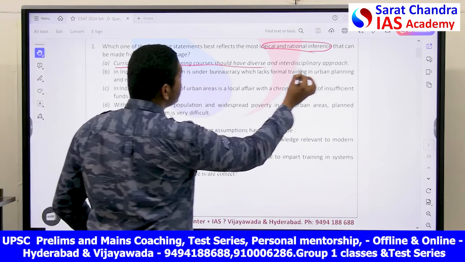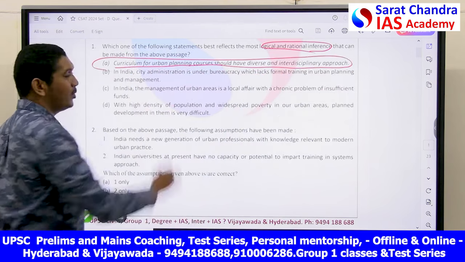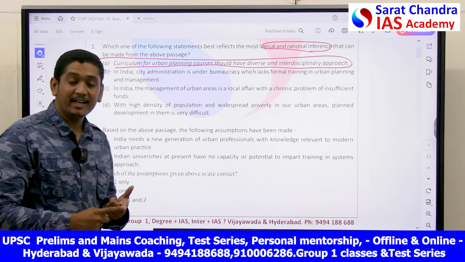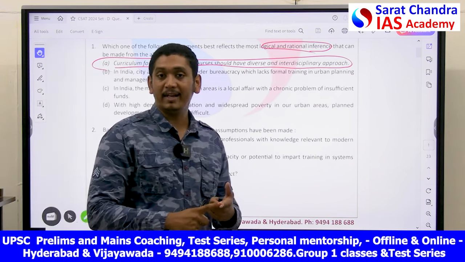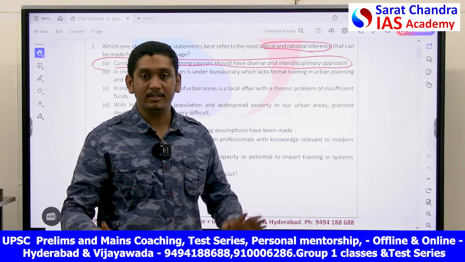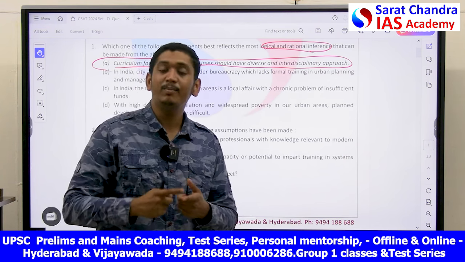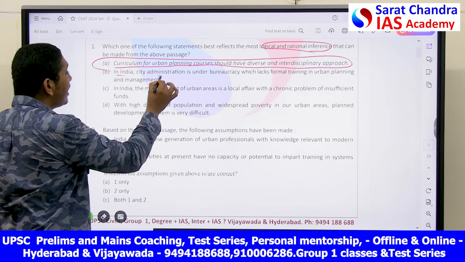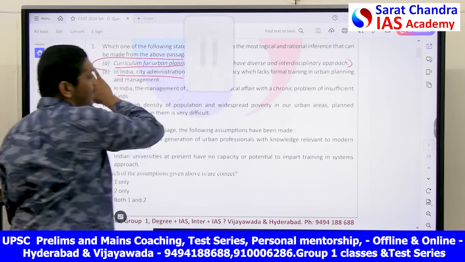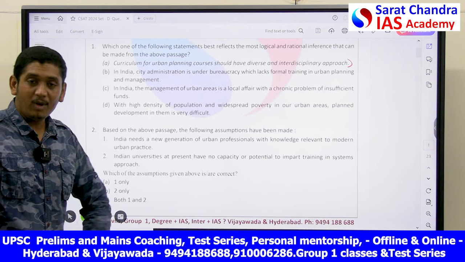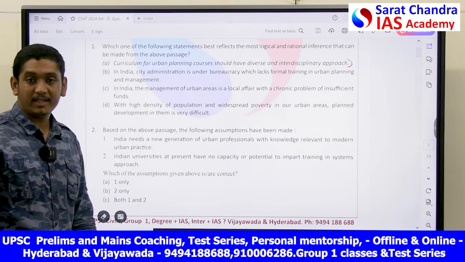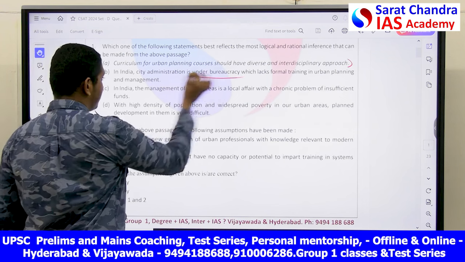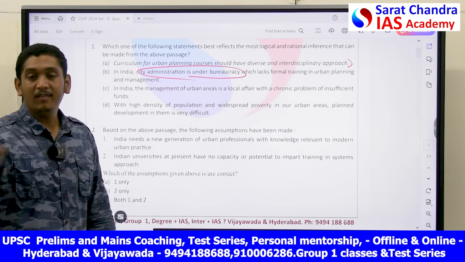Curriculum for urban planning courses should have a diverse and interdisciplinary approach. Yes, the total passage was based on the systems approach, which included studies such as making algorithms and so on. Yes, the passage is talking about the subject, but your responsibility should be to read all the options. Next, in India, city administration is under bureaucracy. Nowhere in the passage are the word bureaucracy or words related to the Indian bureaucratic system, urbanization, and city administration discussed.